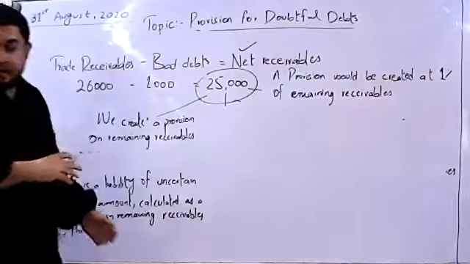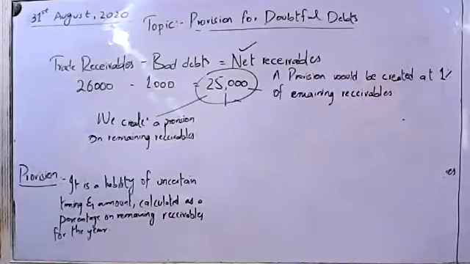What do we mean by it? It actually means that we doubt that out of our total net receivables, 1% of people won't be paying us back their debts.